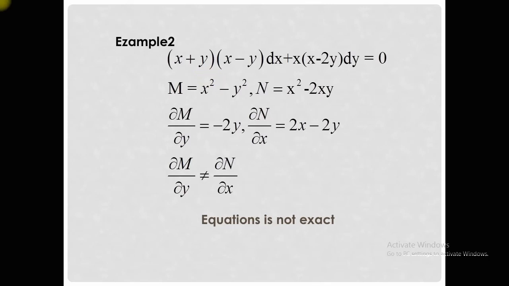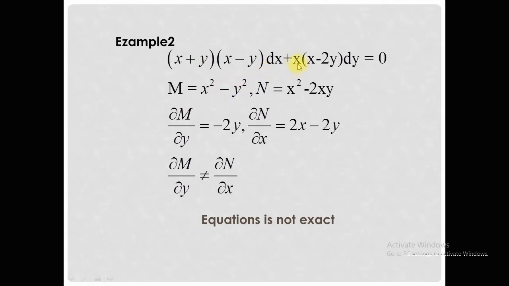(x plus y)(x minus y) dx plus x(x minus 2y) dy is equal to 0. The coefficient of dx is the M function. According to the formula (a plus b)(a minus b) is equal to a square minus b square, x plus y into x minus y will be equal to x square minus y square. So the M function is in the form of x square minus y square.